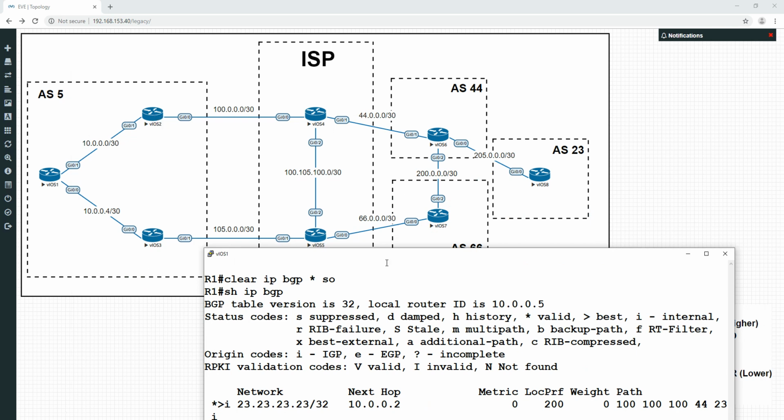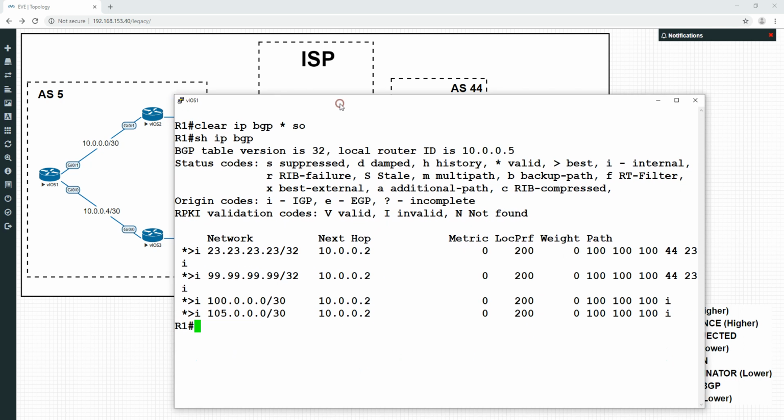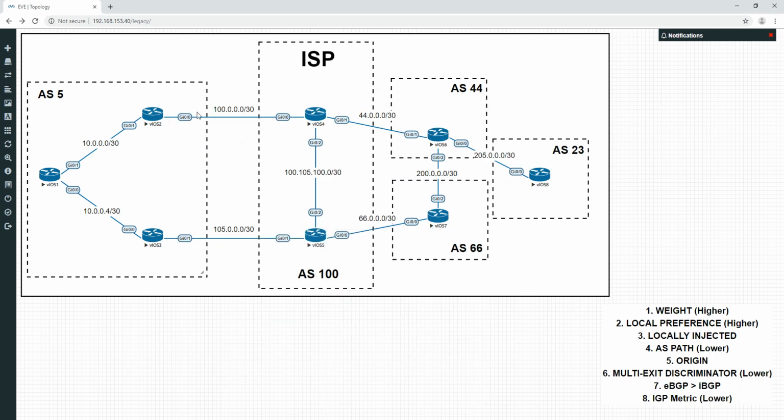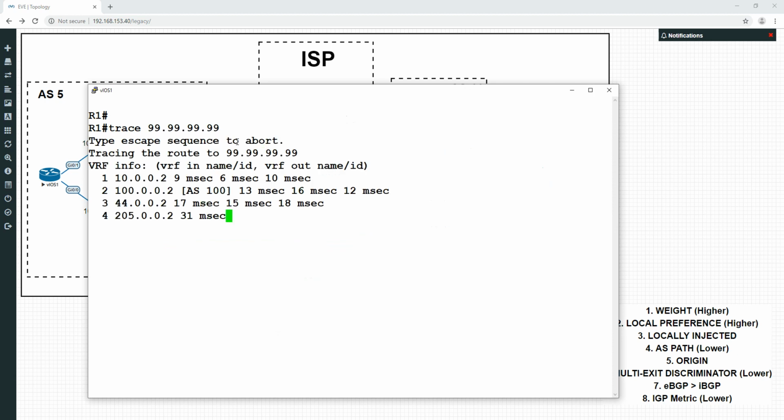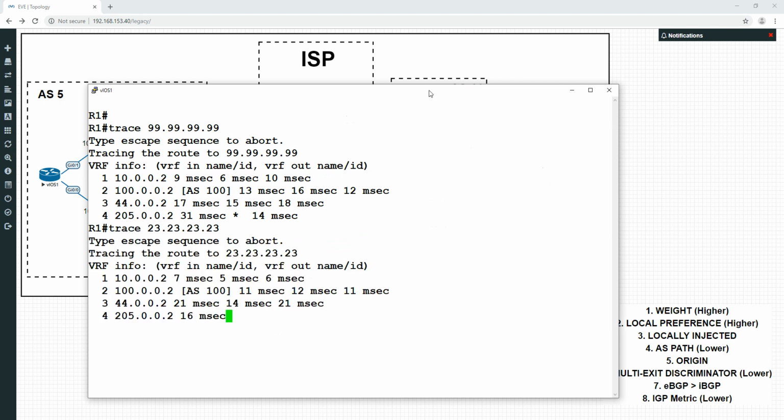So the ISP can use AS path to influence because it does traverse multiple autonomous systems, whereas local preference is only local. So we couldn't do it from the local AS and send it out to affect this ISP. All we can do from this point of view is send it here. So again, we will trace to 99.99.99.99. It's going to go through the top. Trace to the 23. That's going to go through the top as well, even despite the policies of the ISP. They're going to take the same route.